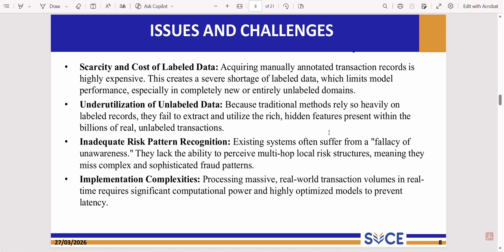The major issues and challenges. The fraud detection system faces a major challenge due to scarcity of labeled transaction data and high cost of manual annotation. Traditional methods fail to analyze a large volume of unlabeled transaction data effectively. Existing systems also struggle to identify complex multi-hop fraud and hidden risk structures.